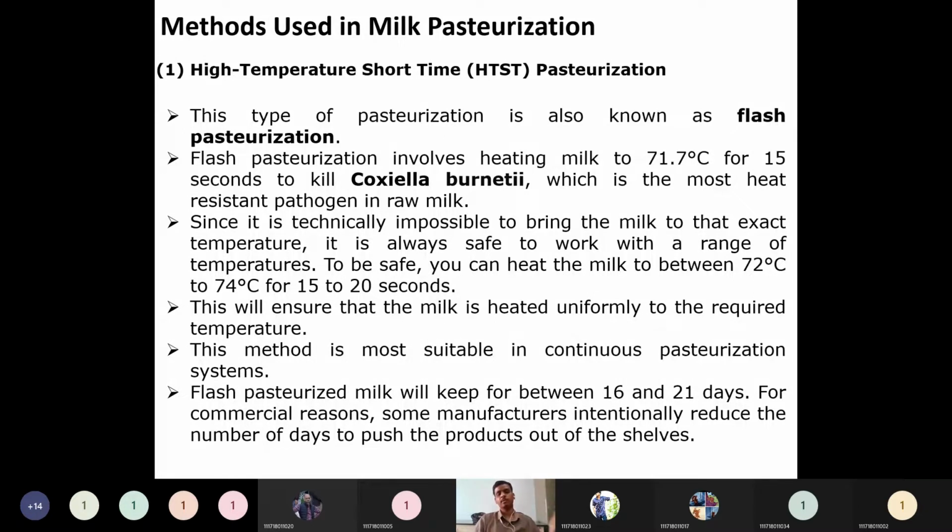Due to commercial reasons, or otherwise we can say they might not be pasteurizing properly. Depending on industry standards, the pasteurization will vary. But when you pasteurize the milk accurately, its shelf life will be around 21 days; 16 to 21 days, it can be preserved.